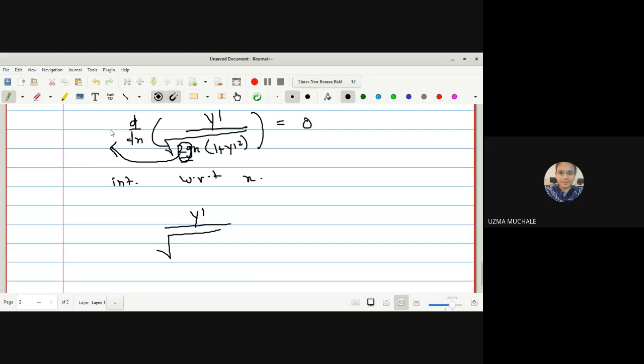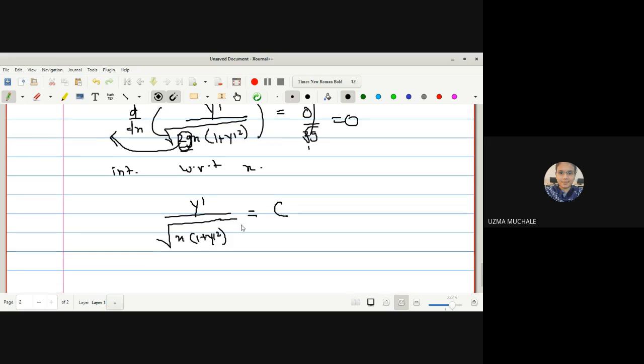So we remain with under root x and 1 plus y dash square, which will be equal to some constant c, where c is the constant of integration.